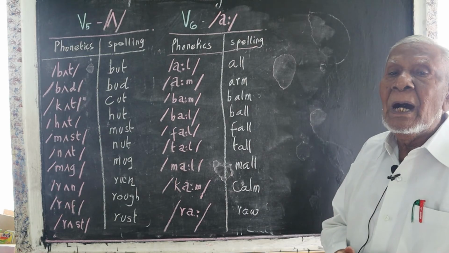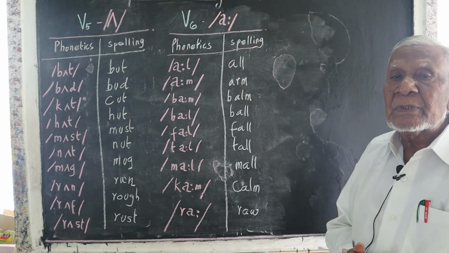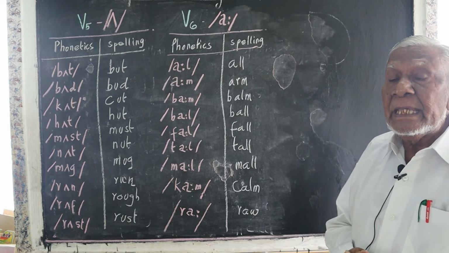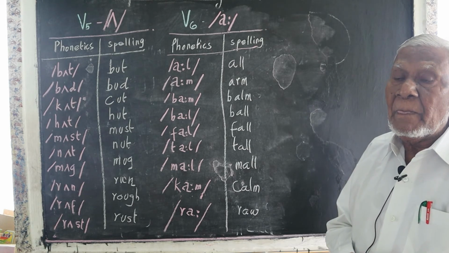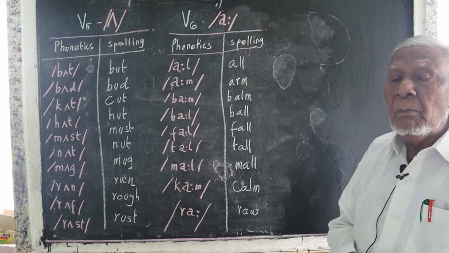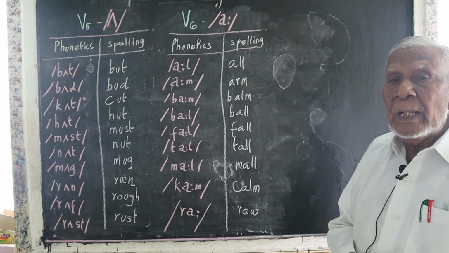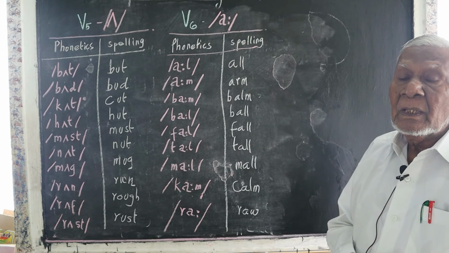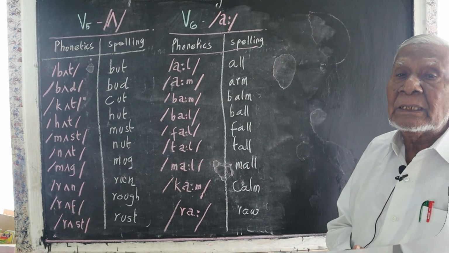We go to the mall to purchase things. Calm, C-A-L-M is the spelling. Be calm when you attend the class. Raw, the raw mango is green in color.